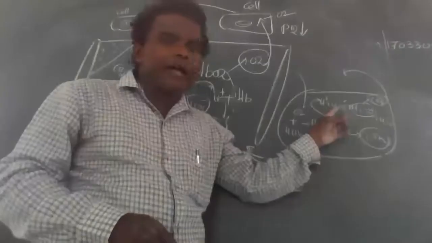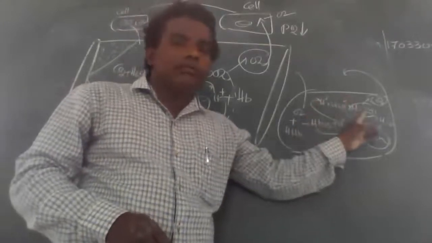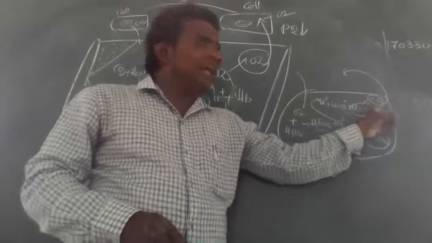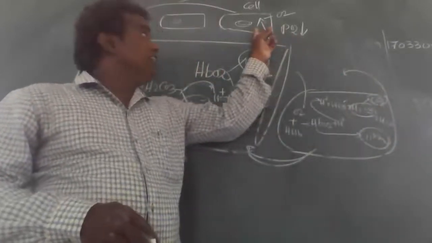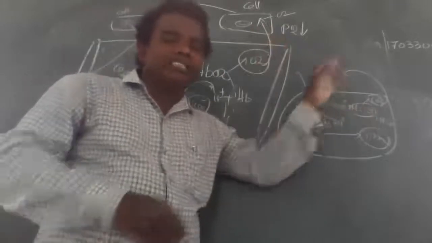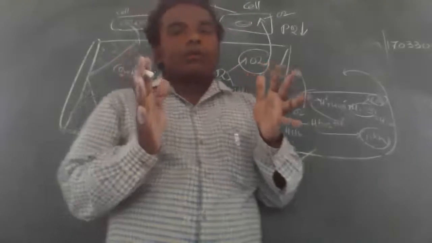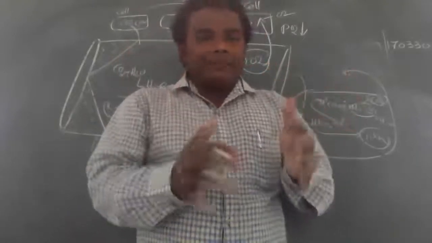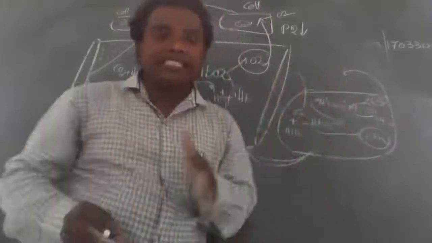Immediately, these bicarbonates bind with hydrogen ions, forming carbonic acid and then carbon dioxide. The carbon dioxide is released into the lungs and removed from the lungs to the outside. By inspiration, oxygen enters. By expiration, carbon dioxide leaves.